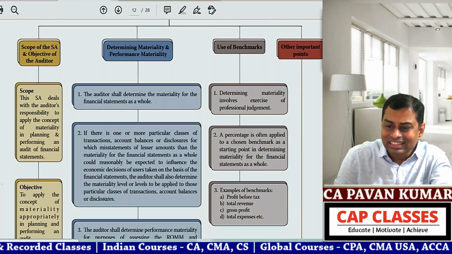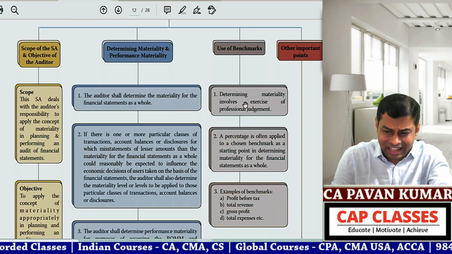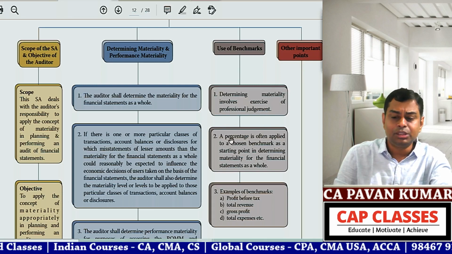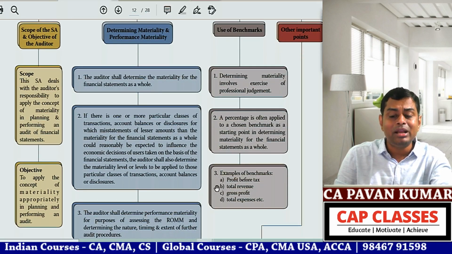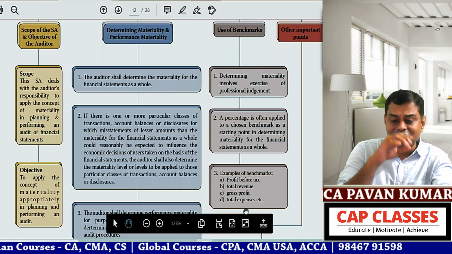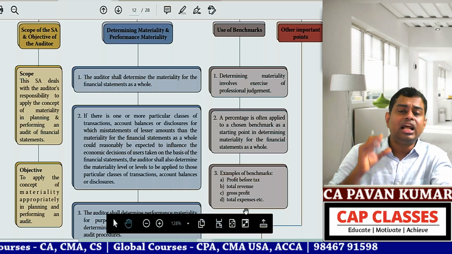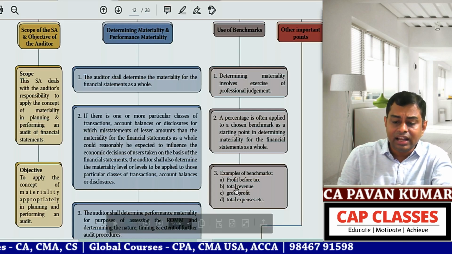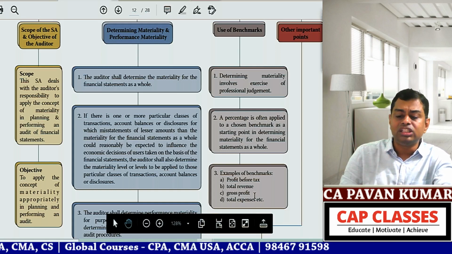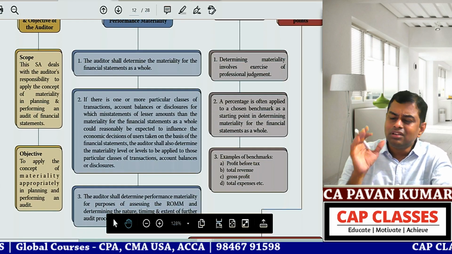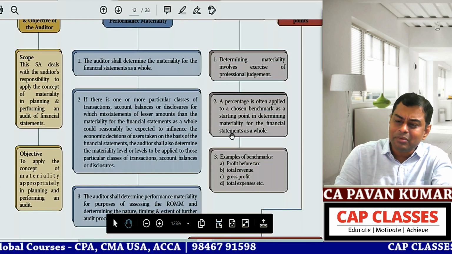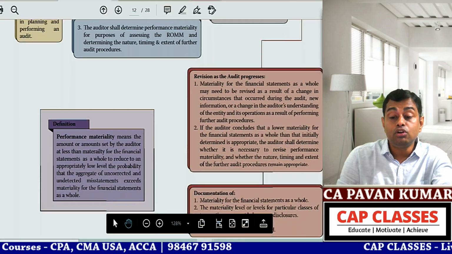Determining materiality involves the exercise of professional judgment. A percentage is often applied to a benchmark. Benchmarks are PBT, revenue, gross profit, total expenses. Anything which is 10% of PBT is material. Anything which is 1% of revenue or more is material. Anything which is 10% of gross profit is material. Like this, benchmarks will be there. This everybody understands.